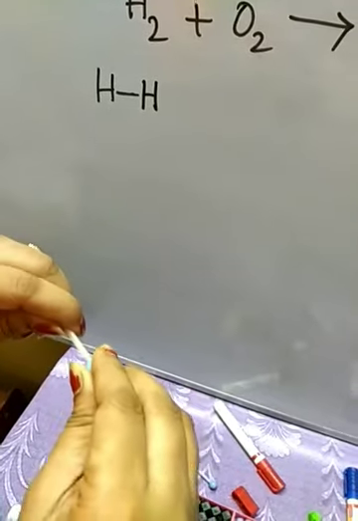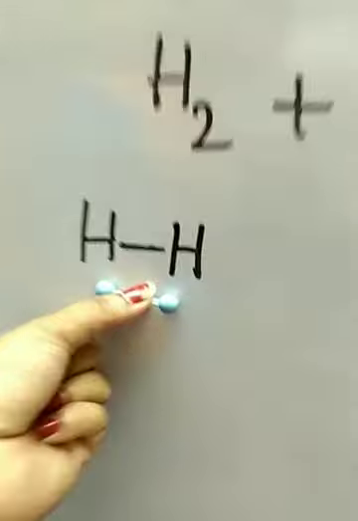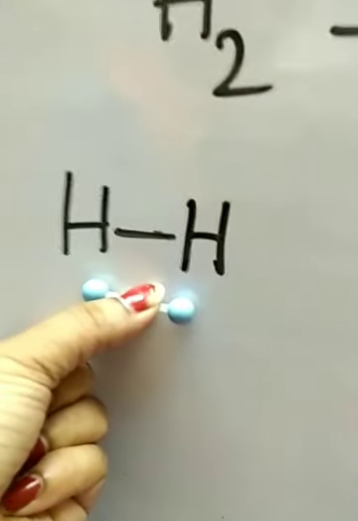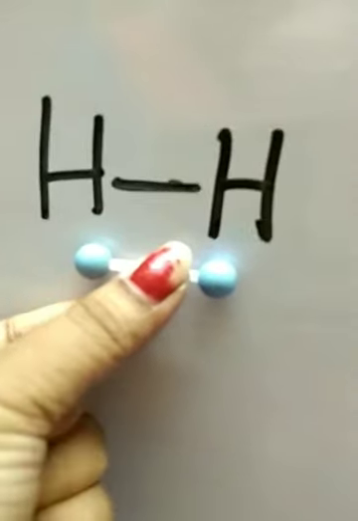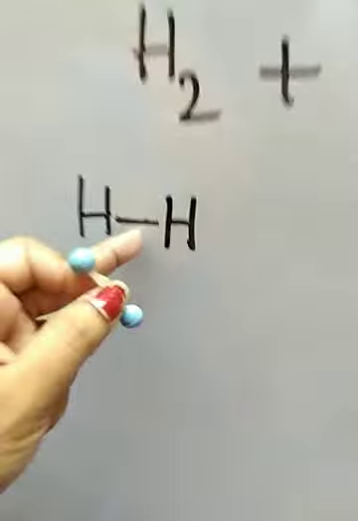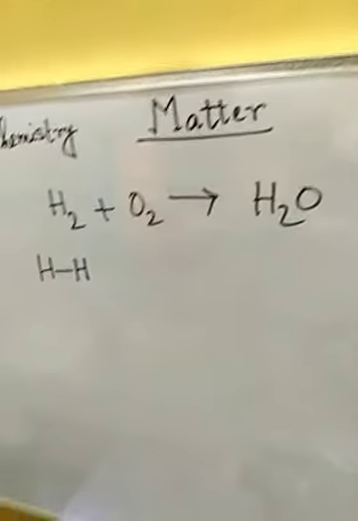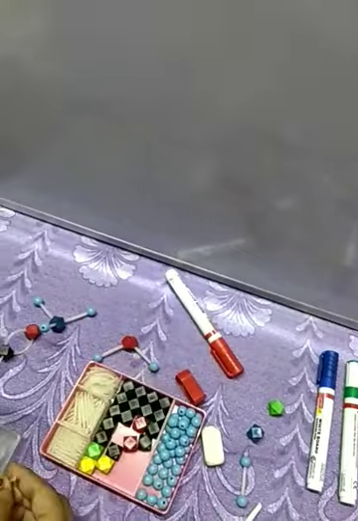So this will represent our hydrogen molecule. Okay, this is our hydrogen molecule. Hope you can understand now. Okay, so this is the bond between them which I have shown in this manner, and these two are the hydrogen atoms.